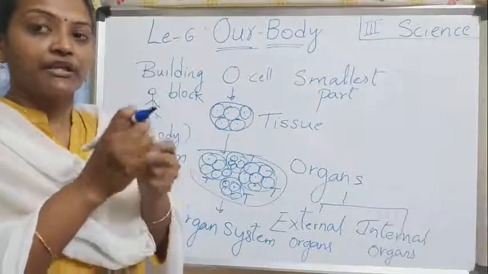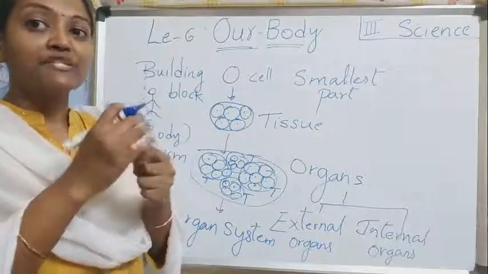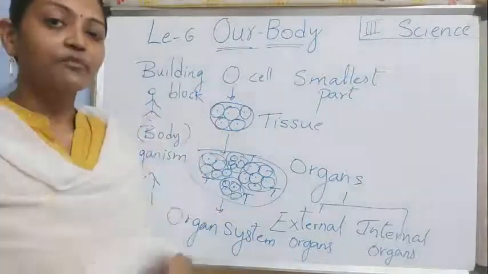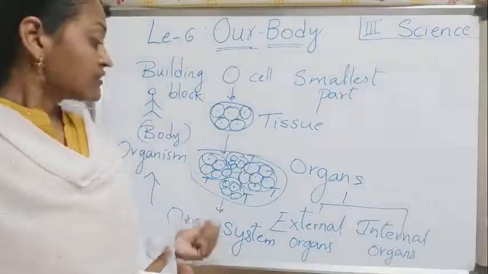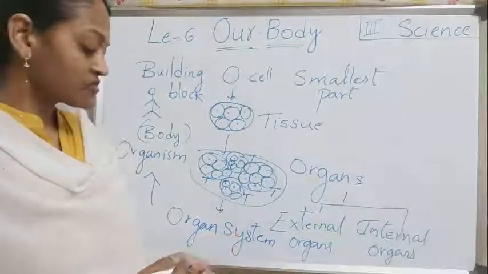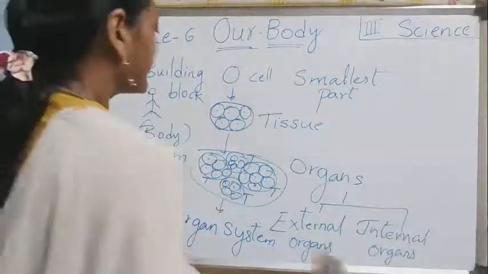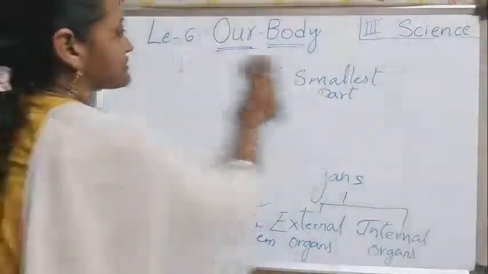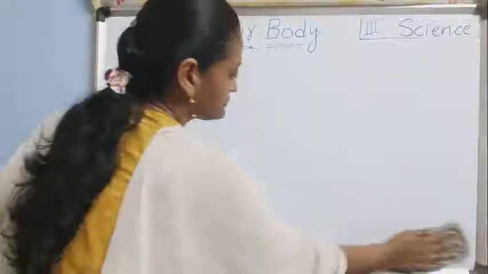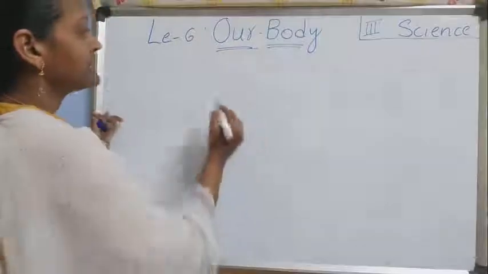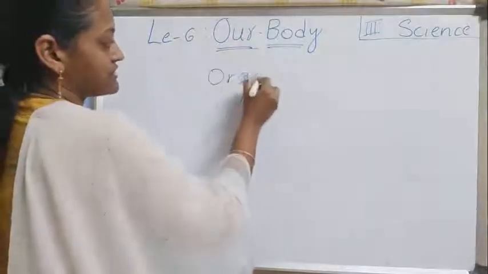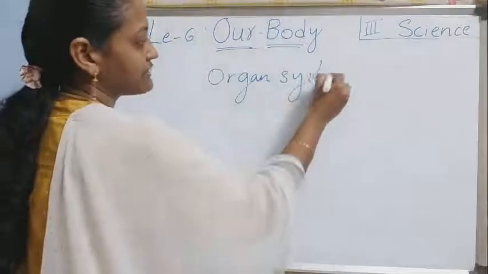It continuously pumps blood throughout our body, so it comes under an organ system. Today I will tell you a few organ systems in our body. We'll see in detail in the next class. First we'll see the organ systems. How many are there in our body?